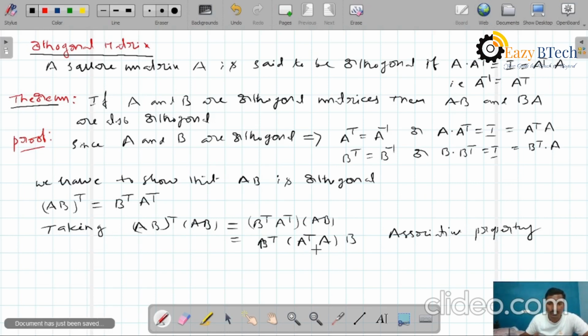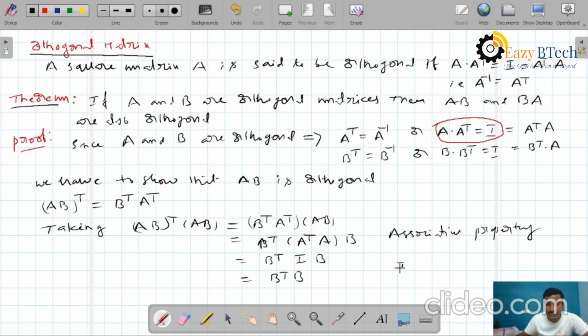But A transpose into A equals identity. Why? Because already we have written A into A transpose equals I. So in the next step we can write, by the identity property, B transpose into B.